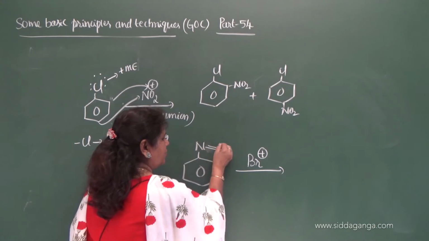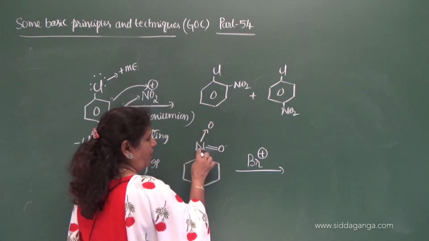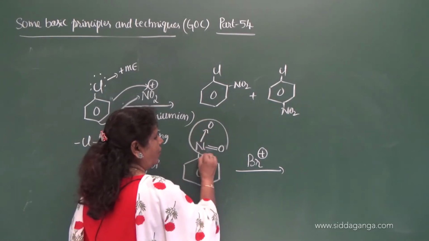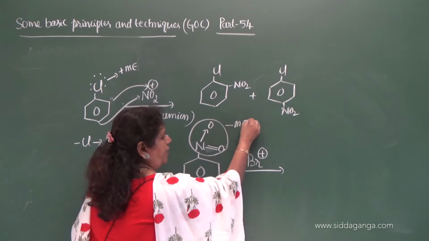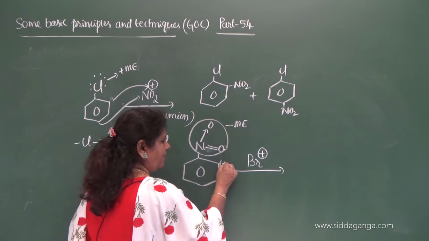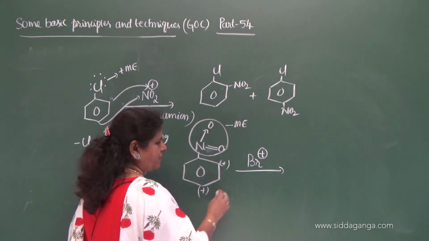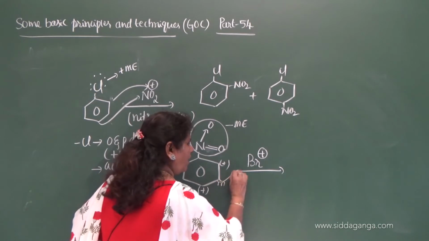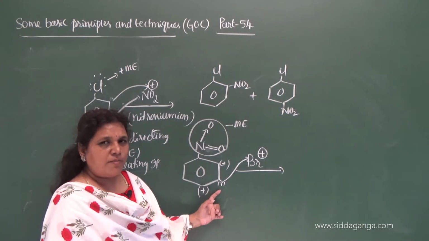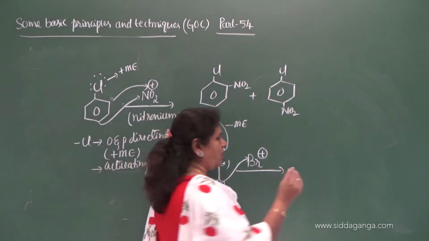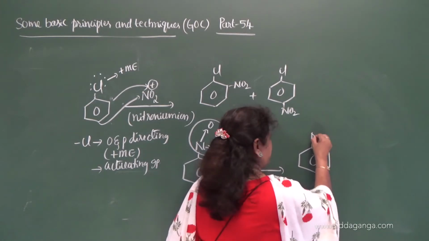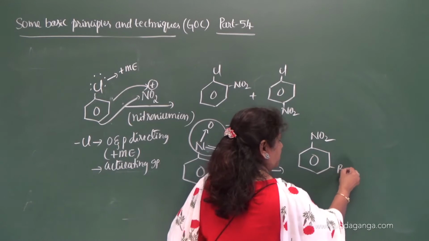So this is the structure of the nitro group, as the key atom is bonded to a more electronegative atom through a multiple bond. You know that it exerts negative mesomeric effect. When it exerts negative mesomeric effect, it develops positive charges in ortho and para positions. Therefore, the electrophile attacks at the meta position where the electron density is more. Then you will get a meta disubstituted product.